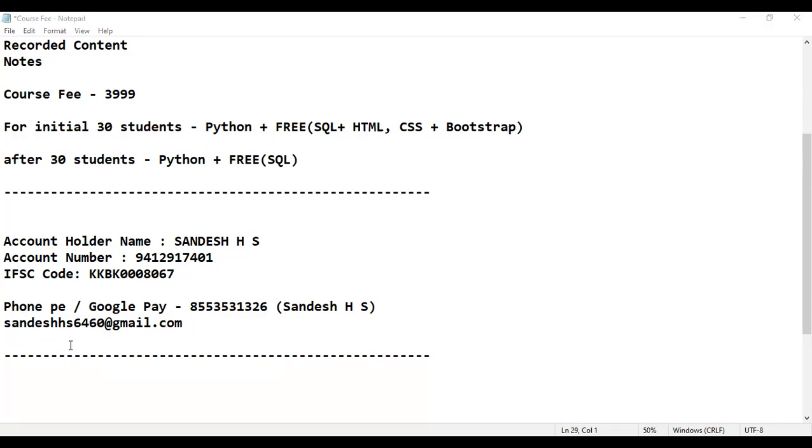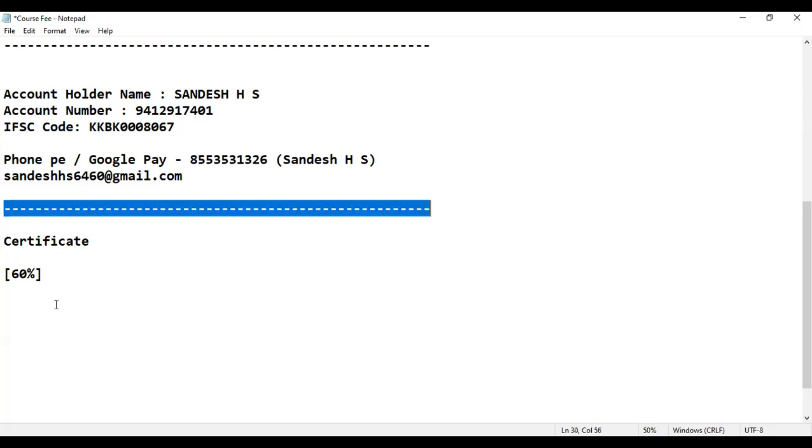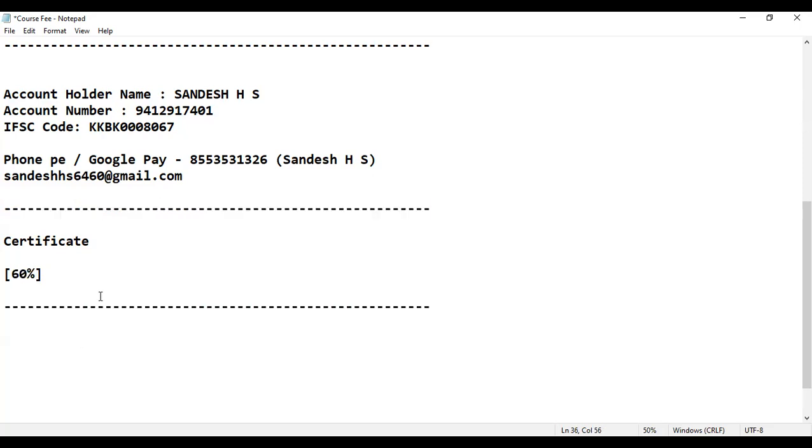And one more thing. After completing the course, you people will be getting a certificate for this course. And what is the eligibility criteria for the certificate? Please do let me know. Minimum 60% attendance. That's it. I'll not be conducting any test. Why? Because I know if I give any test, you people will copy that. I don't want that to happen.